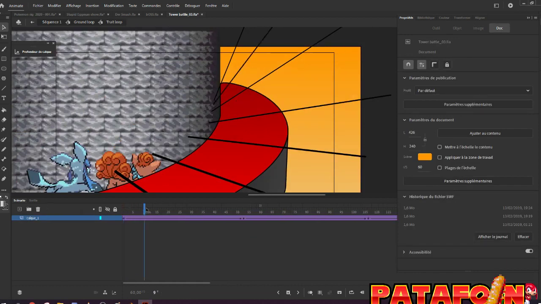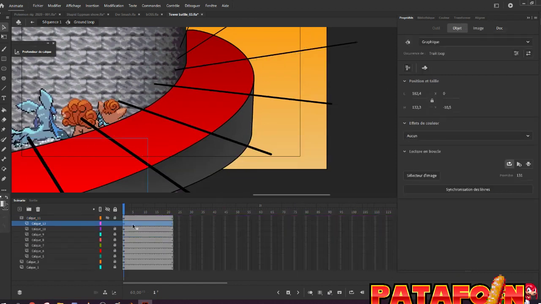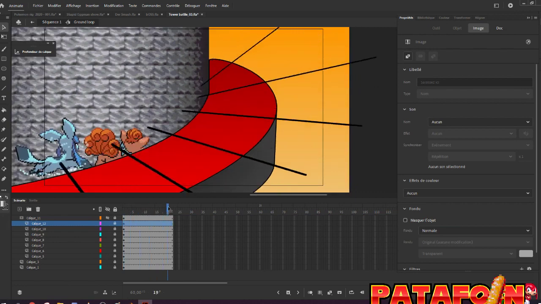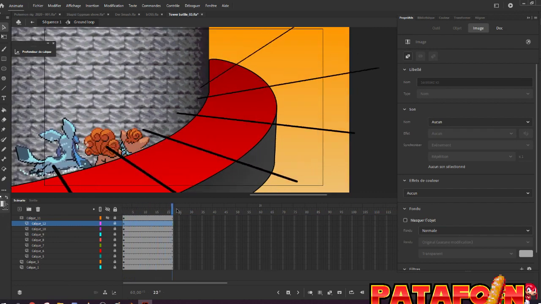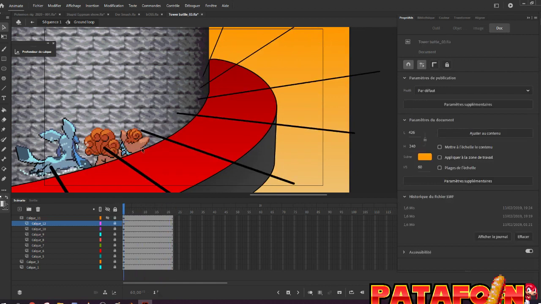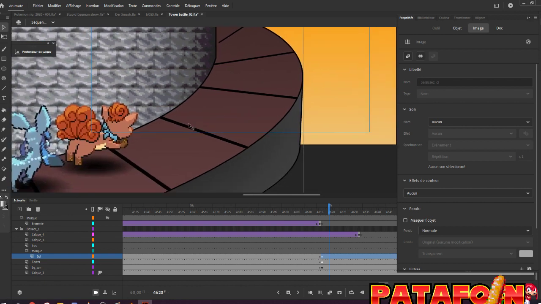Yes, so one line is doing one specific animation like this, and I have duplicated it a lot of times to make an infinite loop. The main problem with this is that I couldn't do this with a traditional sprite because it doesn't work at all. So I have done this draw thing.